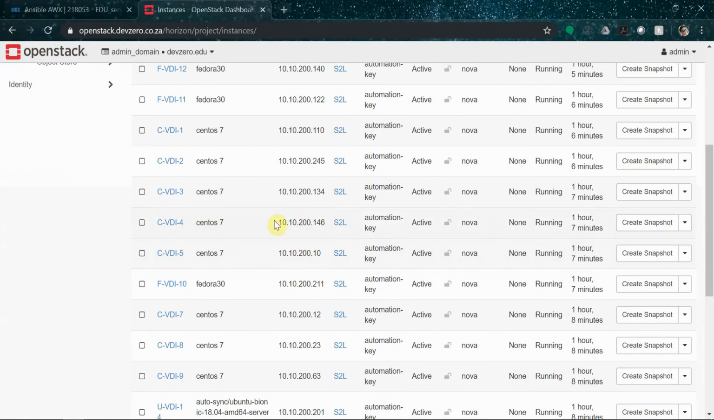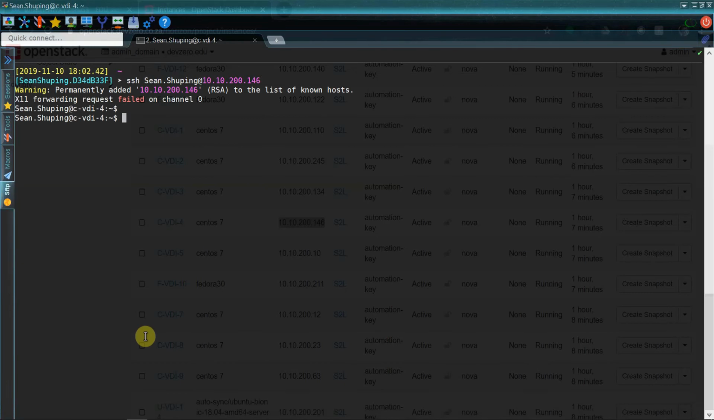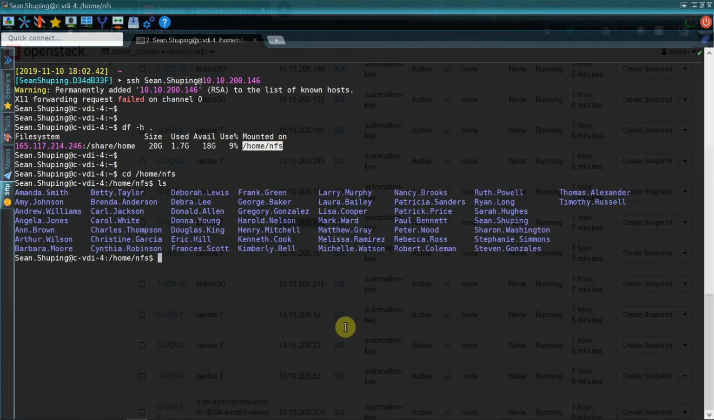To verify that all tasks have completed successfully, I should be able to log into any of the servers as myself, and here we can see that I'm logged into a CentOS machine. And if I run a df -h here, we can see that my home folder is indeed mounted on a remote NFS share. If I go back a directory and run a list in the NFS mount, we can see all the other users' home folders there too.